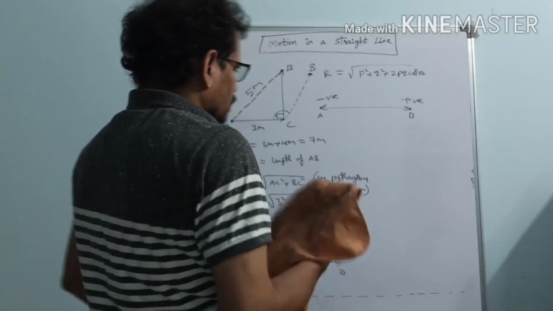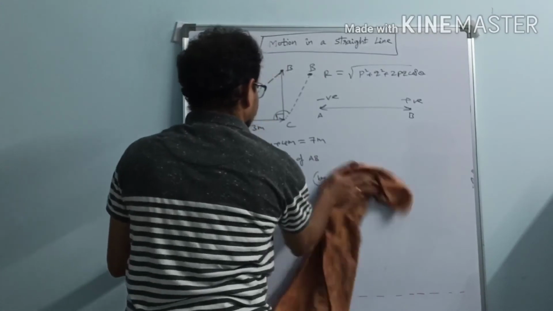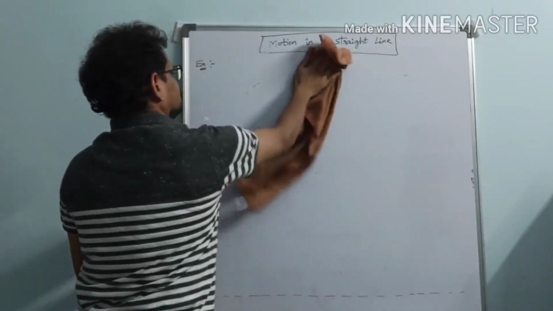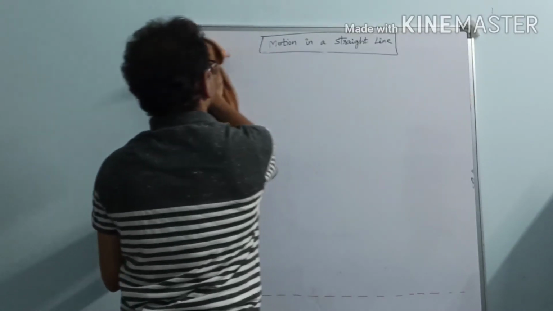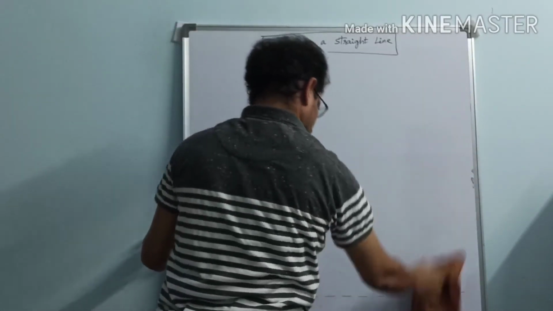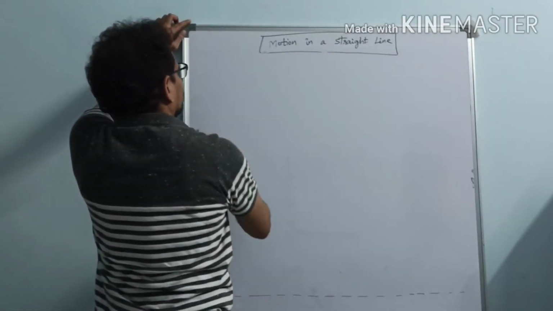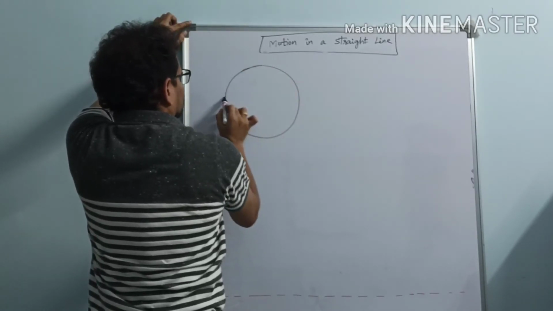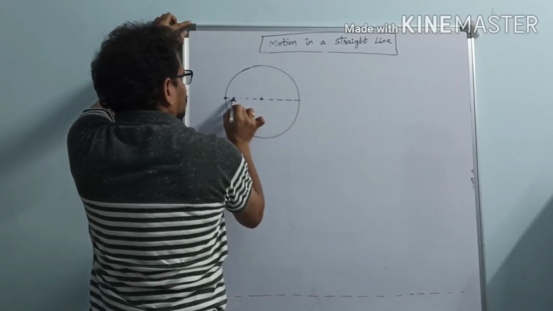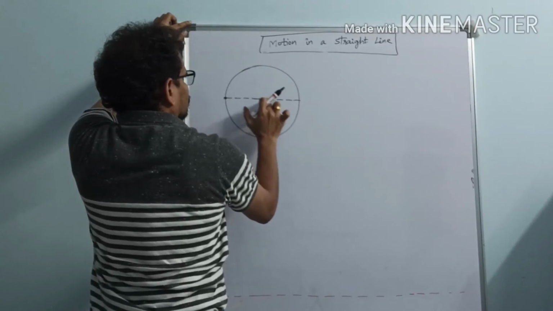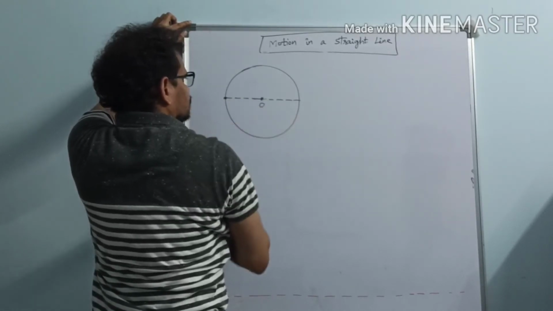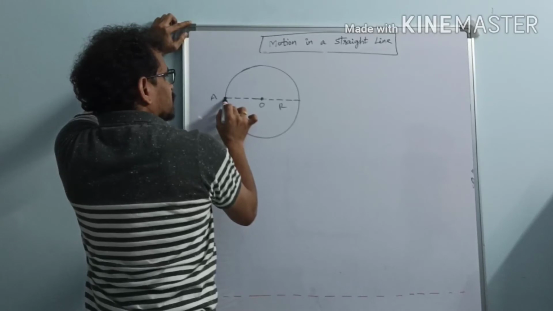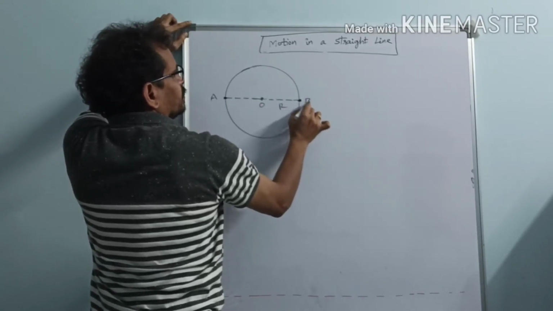Let us take one more example. Suppose we are considering a circle of radius r, and here a particle is moving from A to point B in this way.